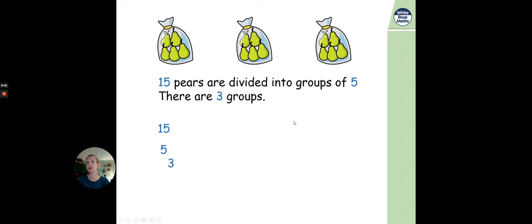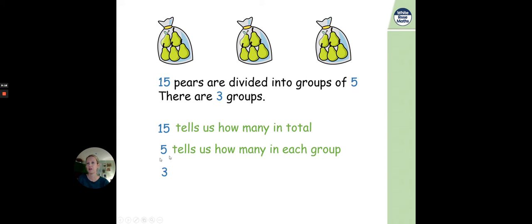So these are really important numbers here that they've pulled out from the text. Numbers that we need to know what they mean. The 15 tells us how many there are in total. Altogether, there are 15 pears. The number 5 here tells us how many is in each group. How many pears are in each group? And the number 3 is telling us how many groups there are. So when you're presented with a word problem, it's important that you know what the numbers are for and what they mean.